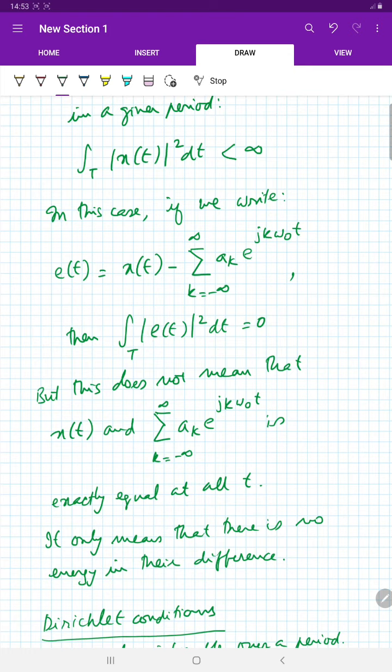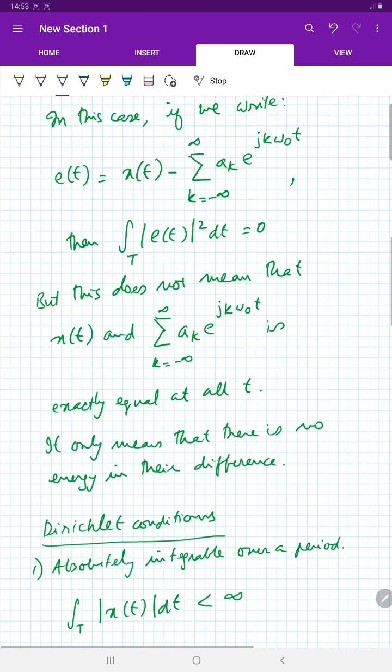But the energy of the error being equal to 0 does not mean that the representation from the Fourier series is equal to x of t at all times. What it means is that the energy of the difference is going to be 0. What that means, I will illustrate towards the end of this video.